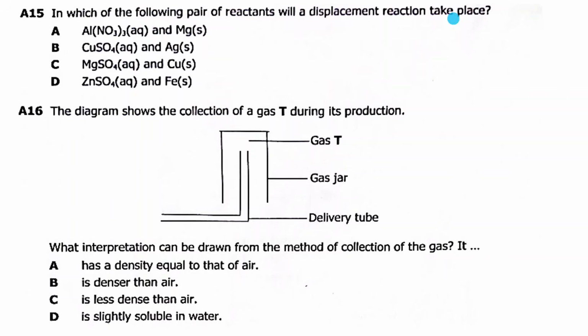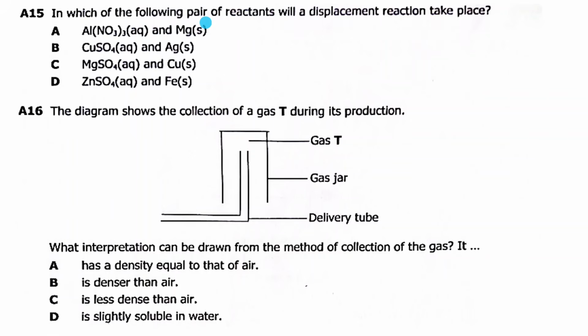So we want to know a pair of reactants which will undergo displacement reaction. Is it A, where we have aluminium nitrate and magnesium? Here, if magnesium reacts with aluminium nitrate, will magnesium displace aluminium? Yes, because in the reactivity series, magnesium is more reactive than aluminium.